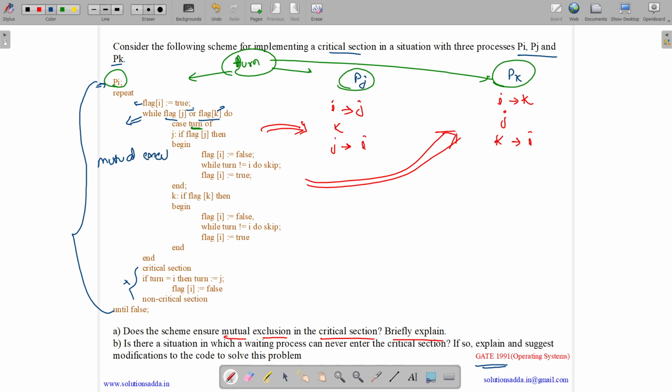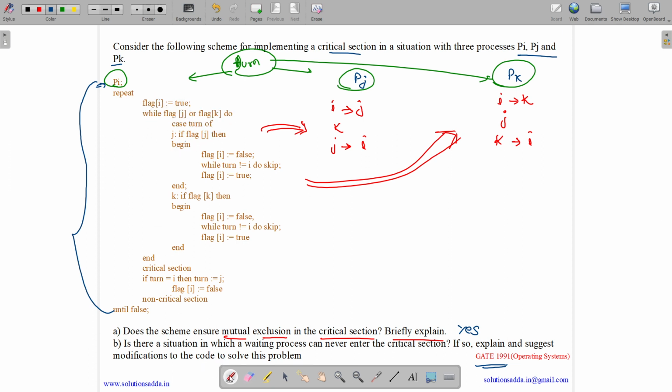Mutual exclusion is ensured. How? If flag j is true or flag k is true, no process can enter the critical section until the flags of the other processes are false. Both of them should be false, only then can we enter the critical section, else we can't. Thus, mutual exclusion is ensured. Yes, mutual exclusion is ensured in the code. Now let us see the second part of the question.